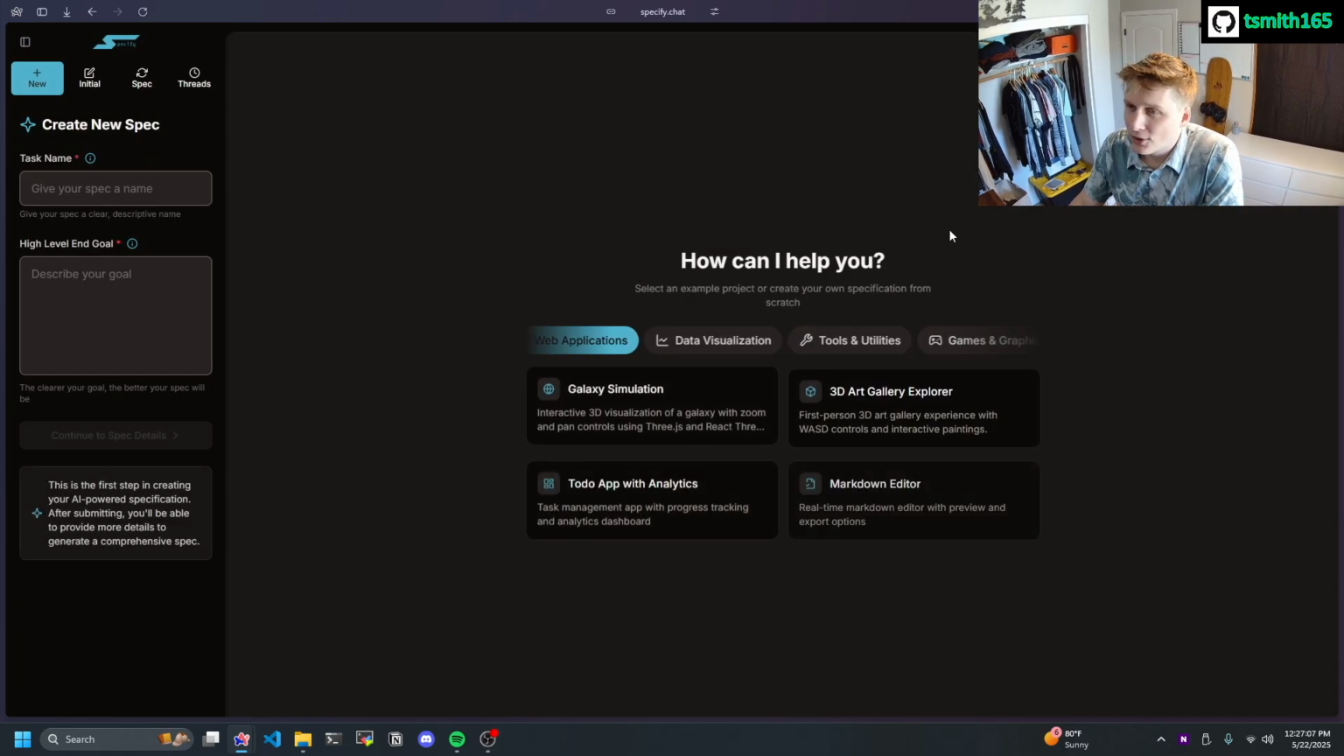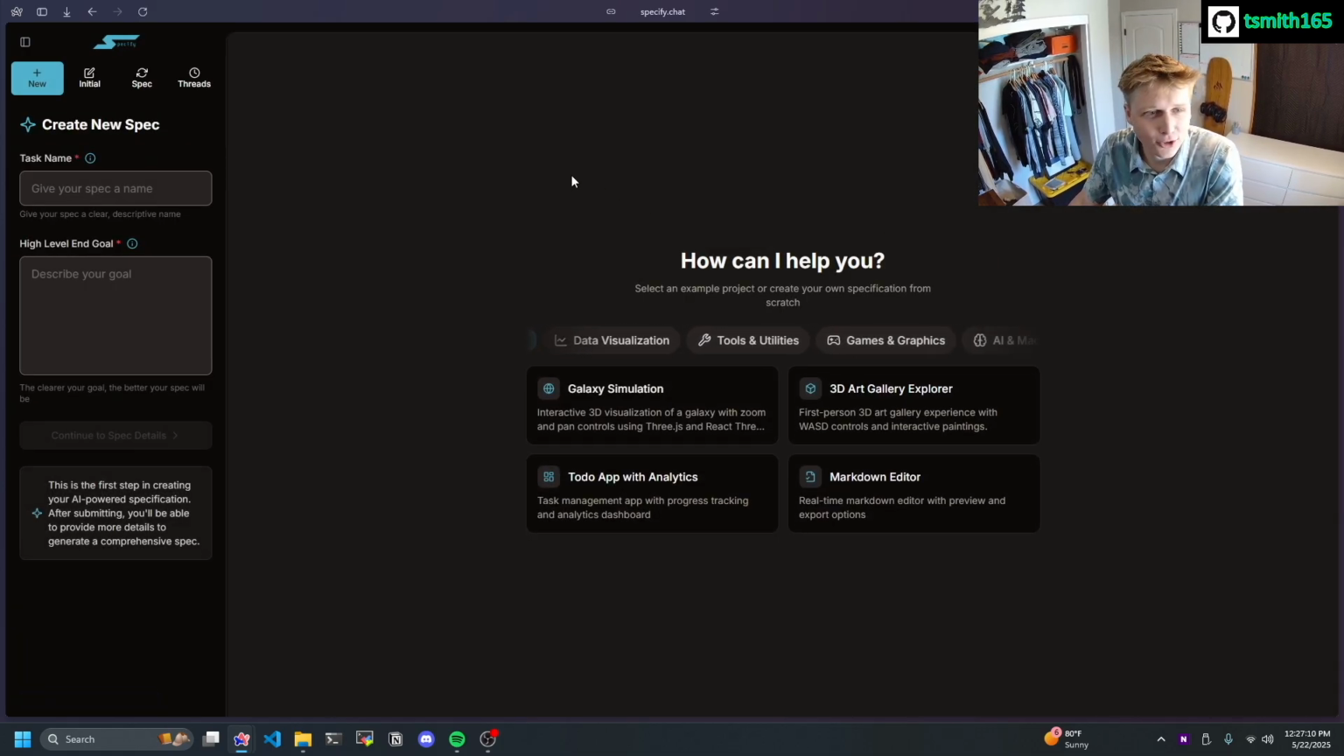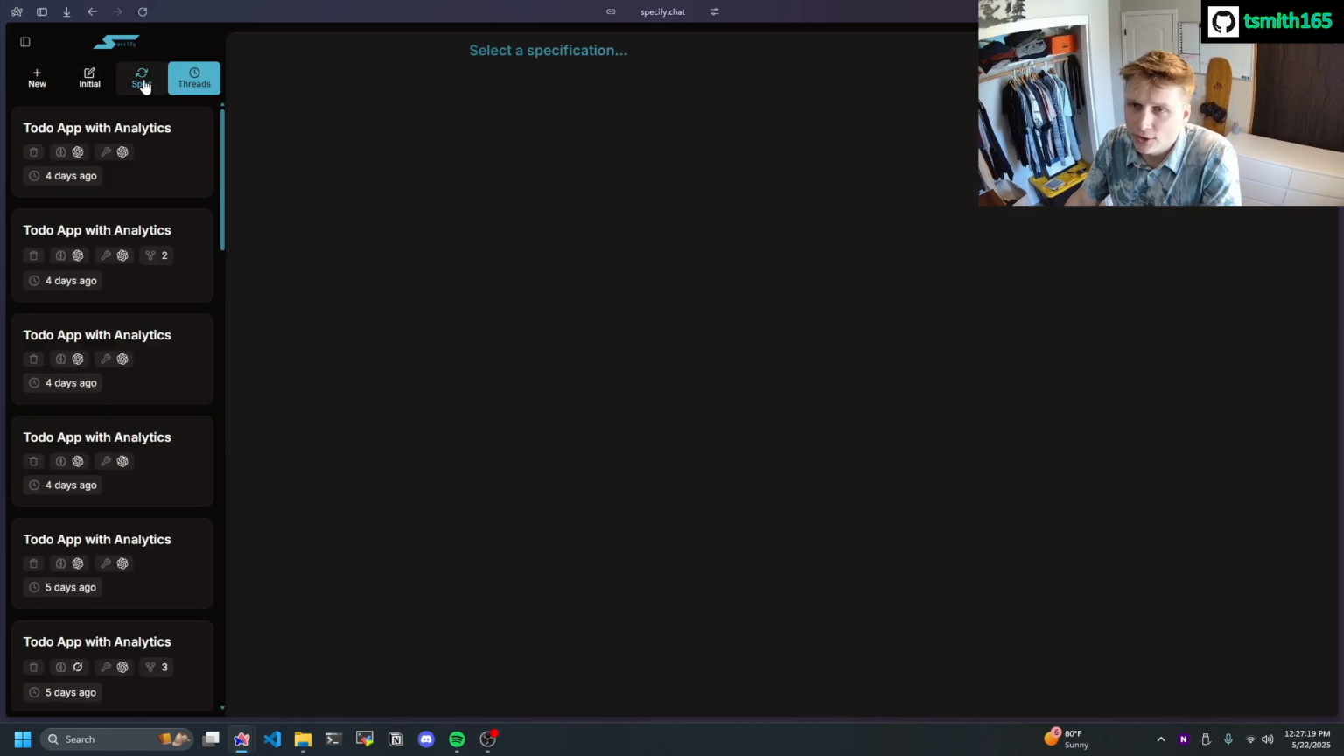Now let's check out the spec generator. I won't go into too much detail about this. We'll save that for another video. But you can see here we've got examples for the spec generator as well. We have our tabs for the spec generator. So here's the threads that I've generated before.